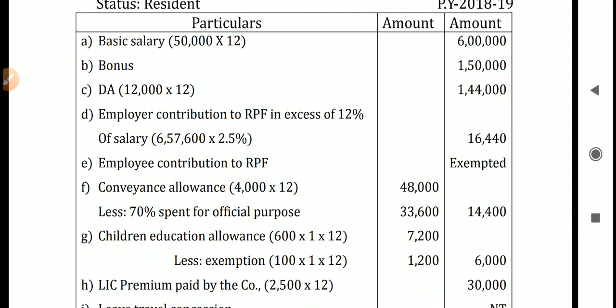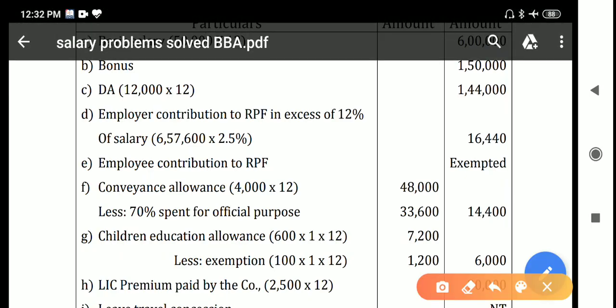So 6 lakh plus 57,600, which is 40% of the total DA, will be 6,57,600. 6,57,600 into 2.5%. Why 2.5%? Because it is the excess over 12%. In the question they have given 14.5%, and 14.5 minus 12% is 2.5%.